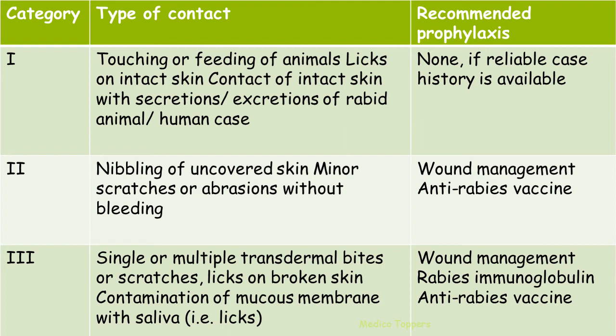And then in case of second category, if there is nibbling of uncovered skin, minor scratches or abrasions without bleeding, we can go for wound management and anti-rabies vaccine. And in case of category 3, we will be having single or multiple transdermal bites or scratches, licks on broken skin, contamination of mucous membrane with saliva. In that case, we have to go for wound management, rabies immunoglobulin, anti-rabies vaccine.